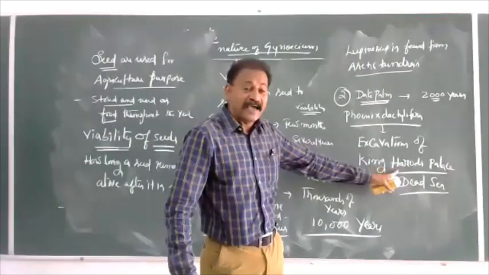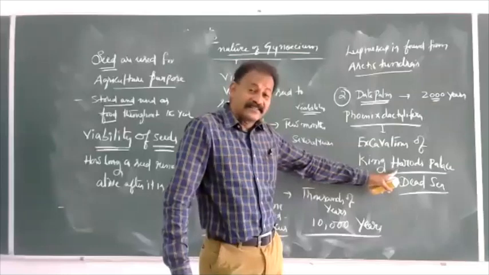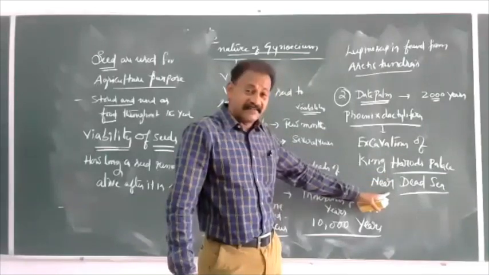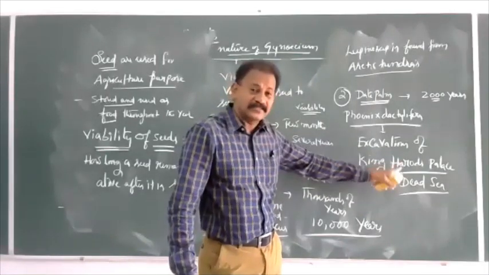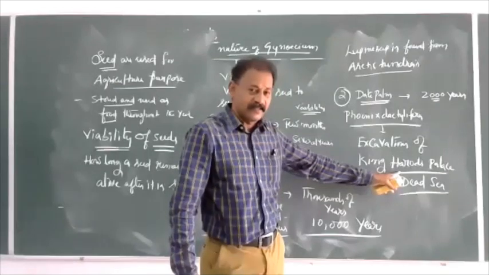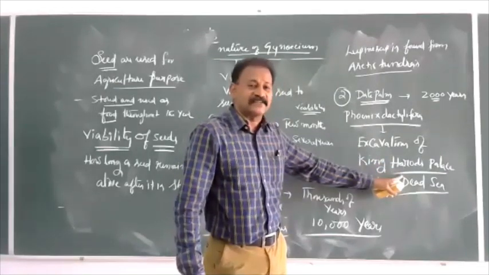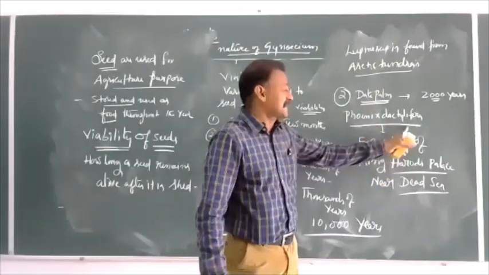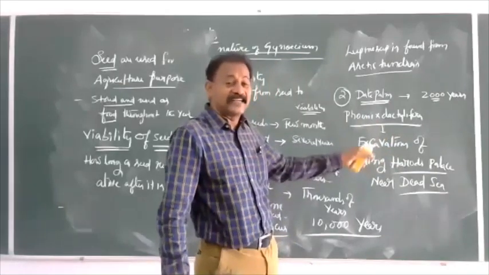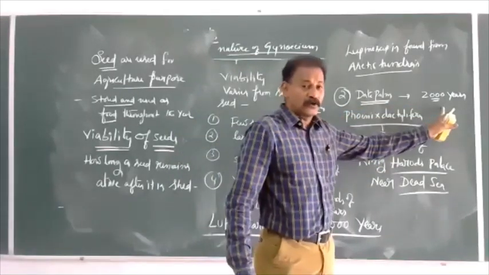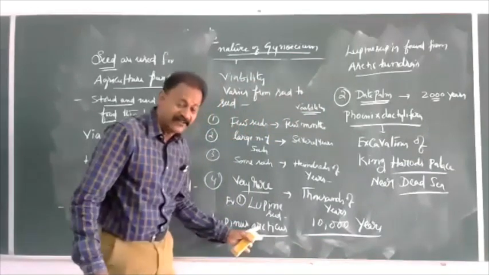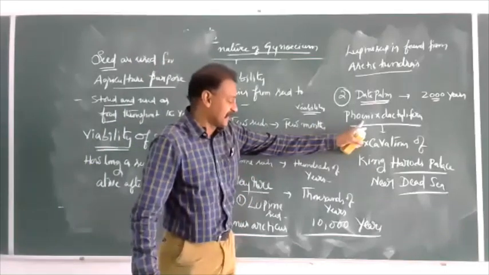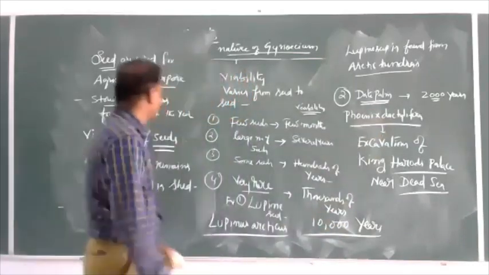Herod's Palace is found in the scriptures of biblical studies, where kings used to live approximately 2000 years ago. During the excavations, scientists observed this Phoenix dactylifera seed and found it has a viability period of 2000 years. So there are two rare examples of longest viability periods, Lupinus arcticus and Phoenix dactylifera, 10,000 years and 2000 years.